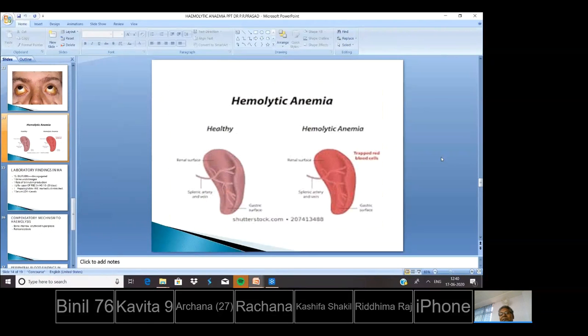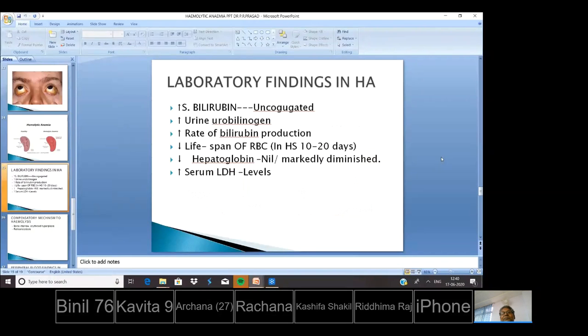This is the picture of a healthy spleen on the left side. On the right side, in the hemolytic anemia spleen, there are trapped red cells. So the spleen is red in color, congested.